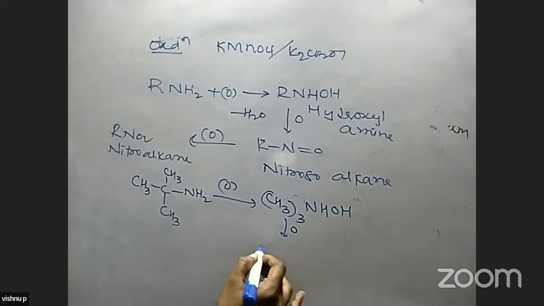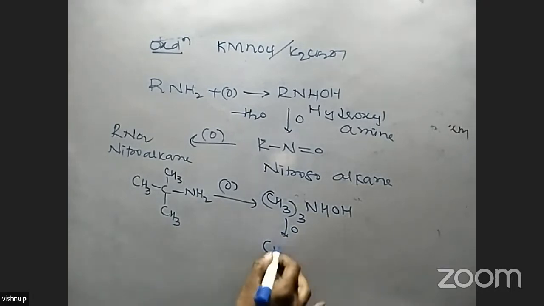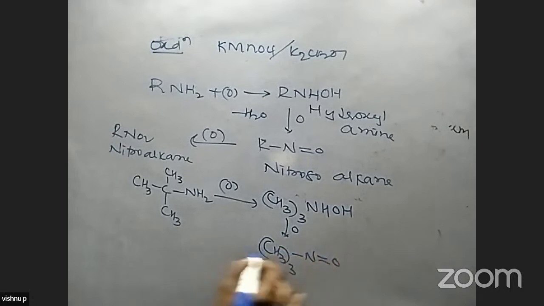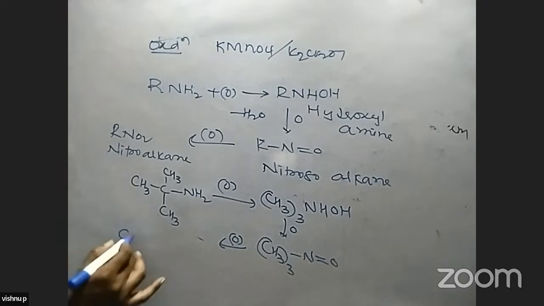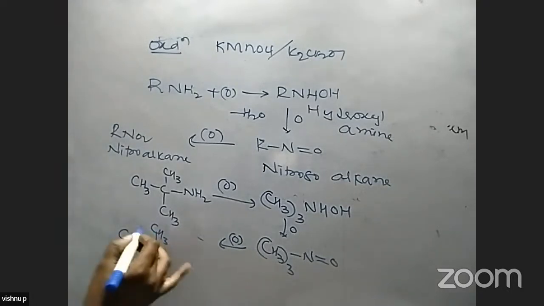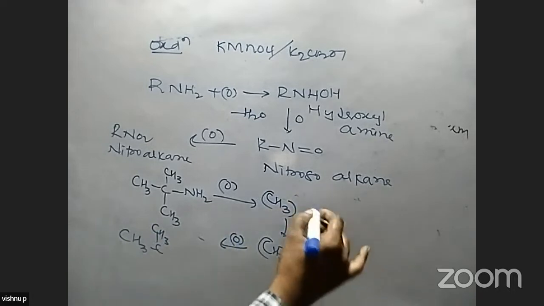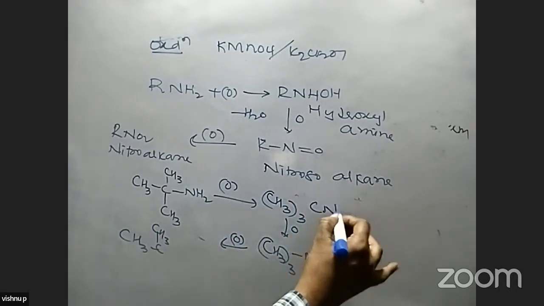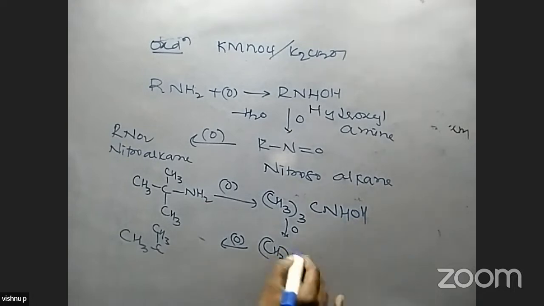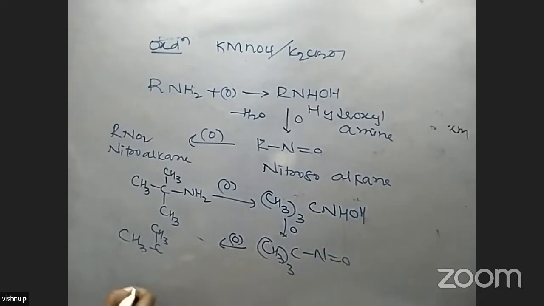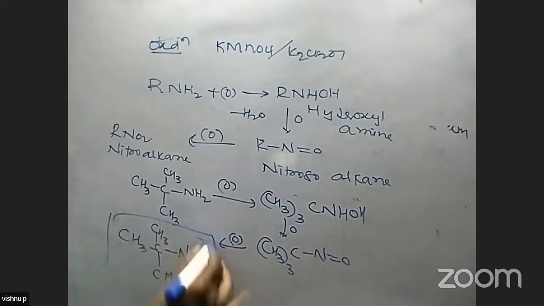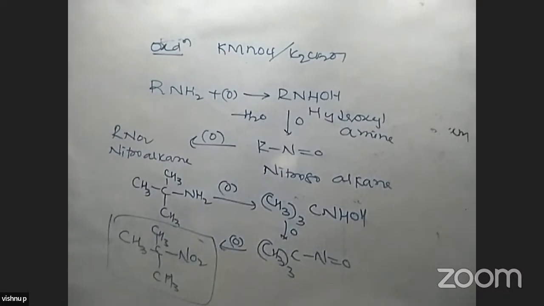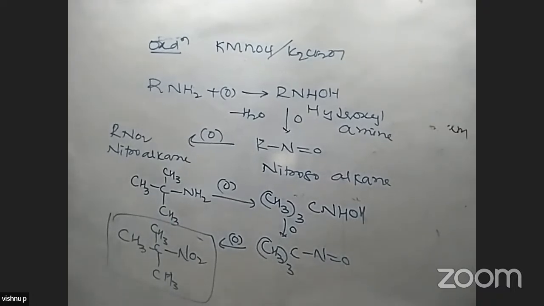Again, it reacts with oxygen. The compound is (CH3)3C-NO. Again, it is treated with oxygen, and the final compound has the nitro group added to this tertiary carbon. A nitro compound is formed in this reaction. So this is the oxidation reaction of primary amines.